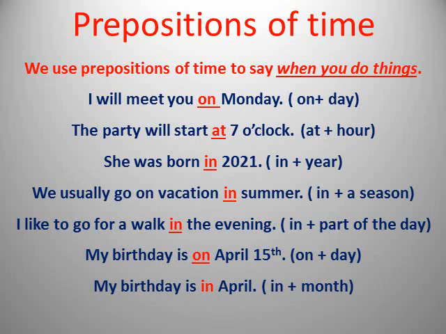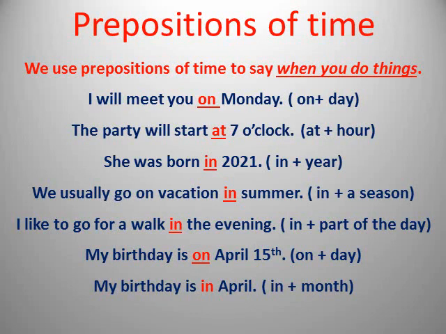So now we can note that we use on before day, on Monday, on April 15th, and on the weekends, as we said before. In all these cases we use on. When do we use at?